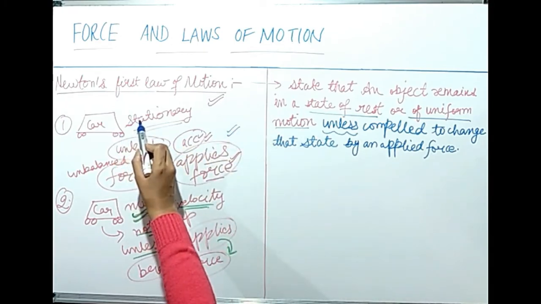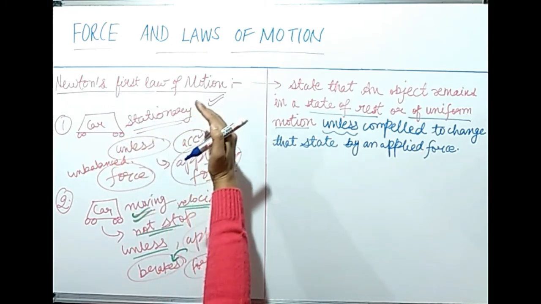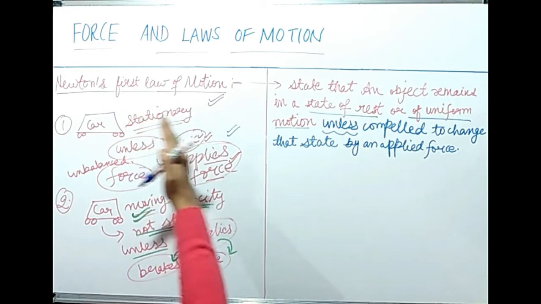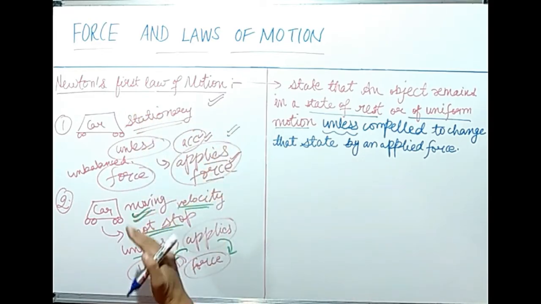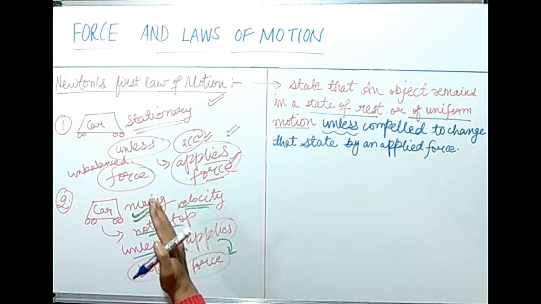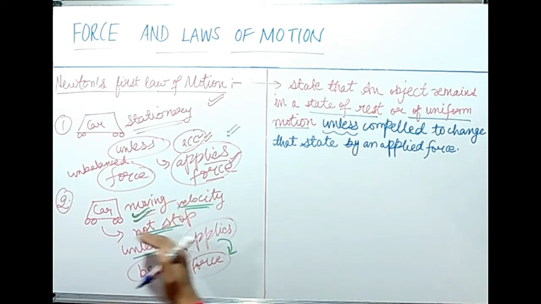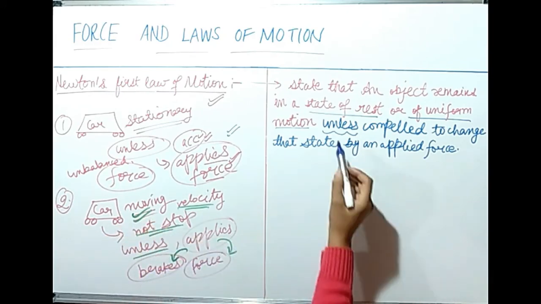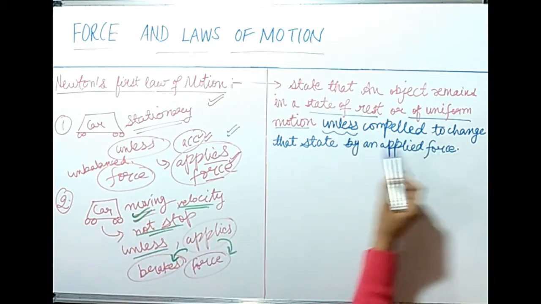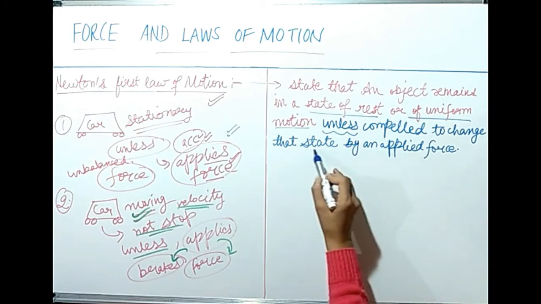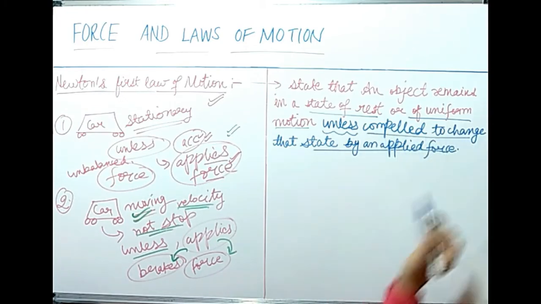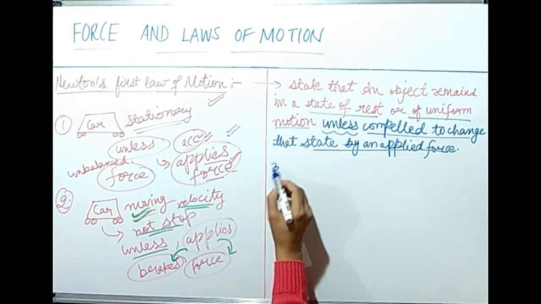Earlier the car was at rest, we applied some force, we pressed the accelerator and the car started moving. In the second example, the car was moving earlier and to stop it, we applied force, we applied brakes, then only the car stopped. So this condition, unless compelled to change that state by an applied force, is important.